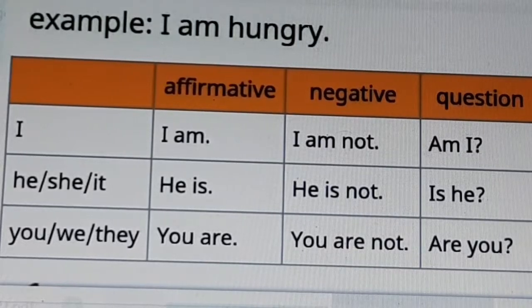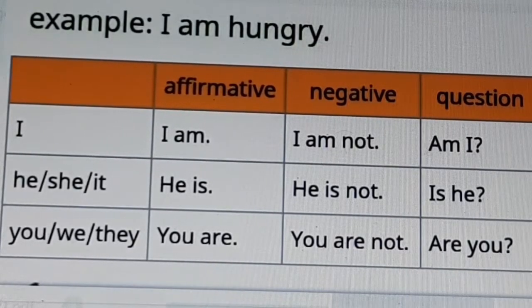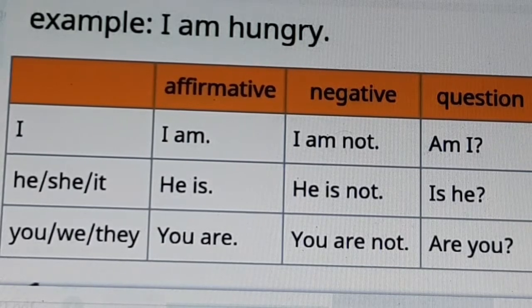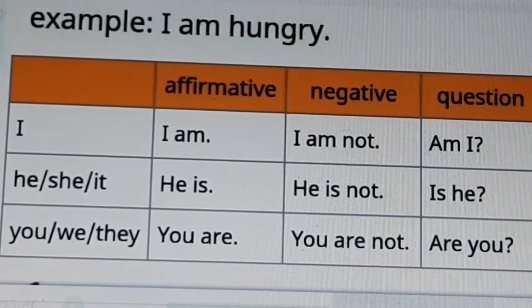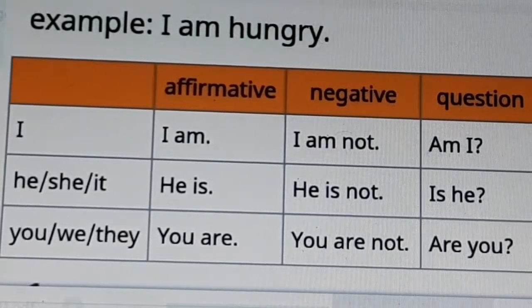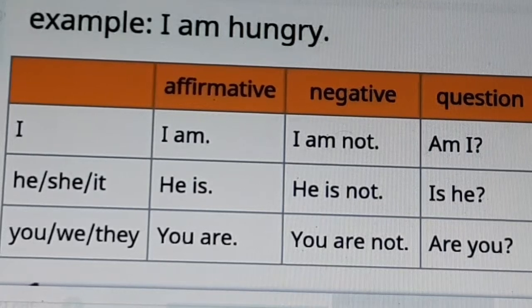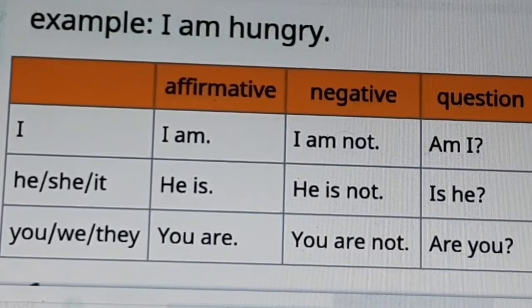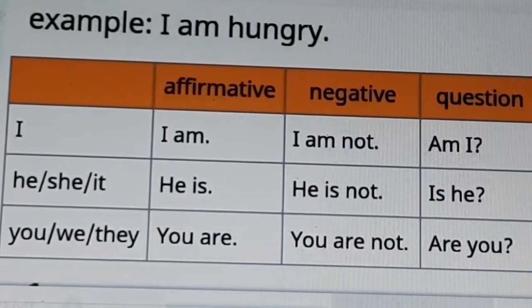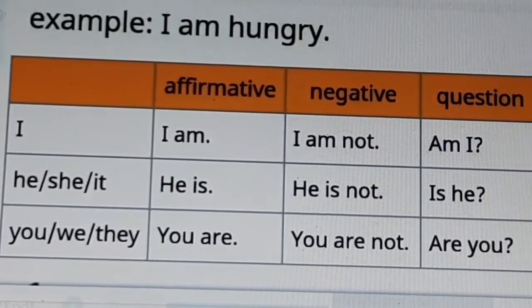For the sentences: I am hungry, you are hungry, we are hungry, they are hungry, he is hungry, she is hungry, it is hungry. For these affirmative statements, in negative, I am not. In question, am I? He, she, it: he is not. In question, is he?